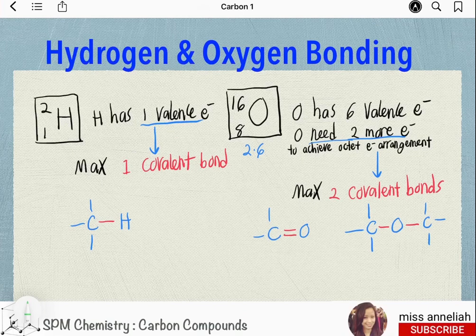Hydrogen has 1 valence electron. So hydrogen need 1 more electron to achieve stable duplet electron arrangement, so that hydrogen can form maximum 1 covalent bond. Oxygen has 6 valence electron. So oxygen needs 2 more electrons to achieve octet electron arrangement, so that oxygen can form maximum 2 covalent bond. 2 covalent bond in oxygen can be as double bond or 2 single covalent bond.